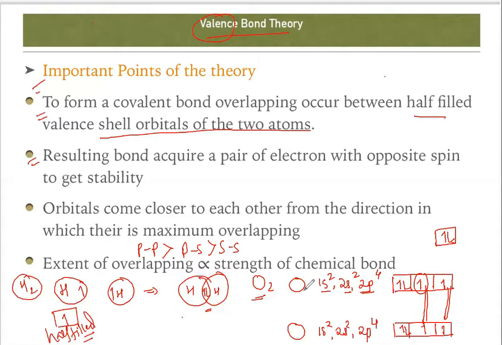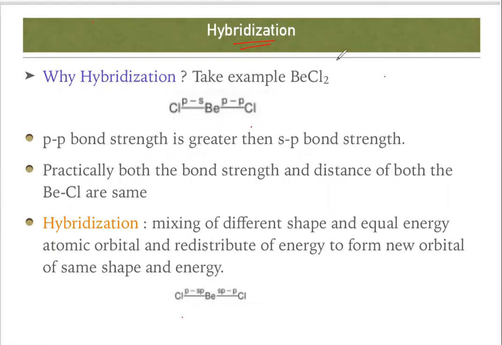The bond length in oxygen is shorter than the bond length in hydrogen. So the valence bond theory is not a proper explanation for molecular overlapping. Why? That's a bigger question. So we have to understand why hybridization comes into the picture, why valence bond theory fails to explain the exact bond length and exact structure of the molecule.